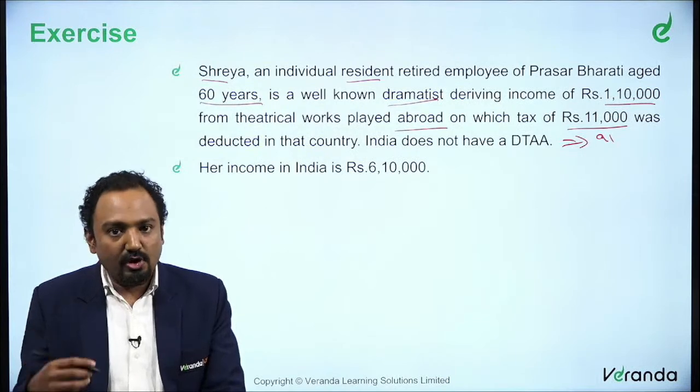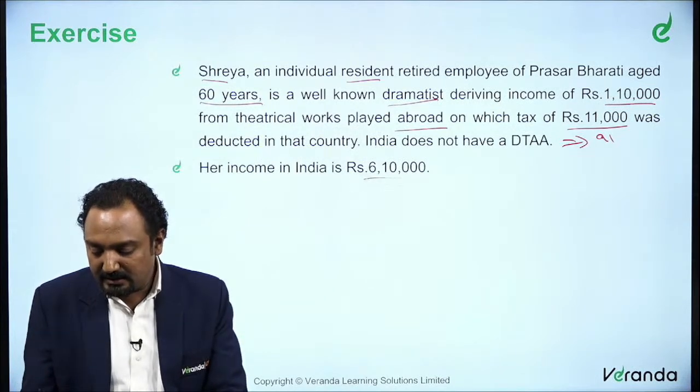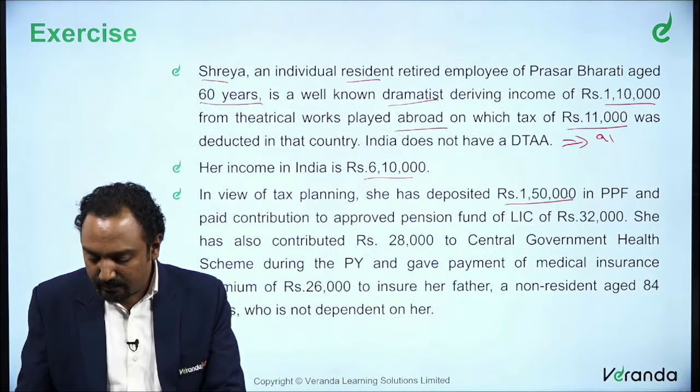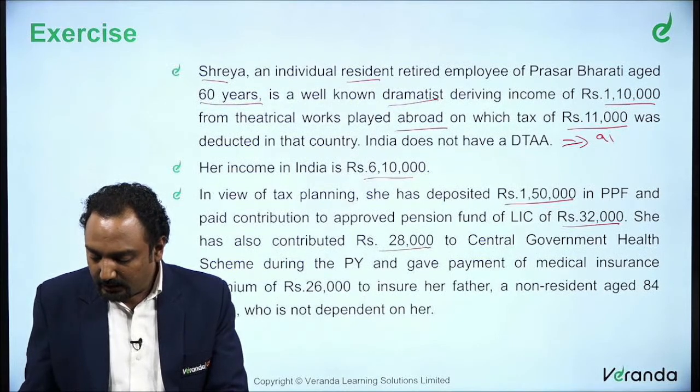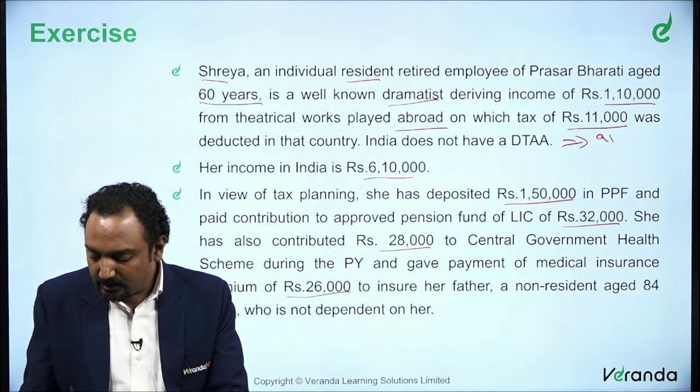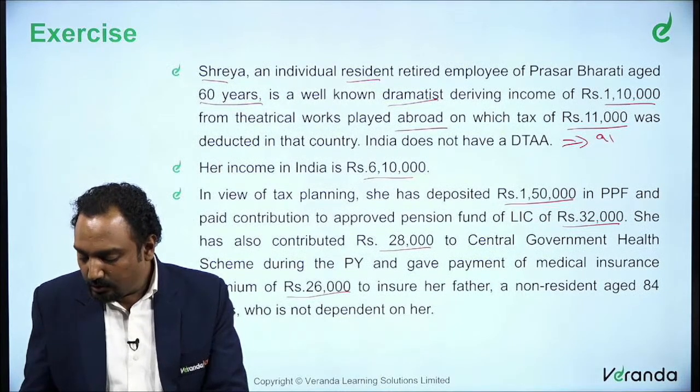So basically we need to know other information. Her income in India is 6,10,000 and she has deposited 1,50,000 in PPF, 30,000 in an approved LIC, 28,000 to a health scheme, that is your 80D, medical insurance, and 20,000 to insure her father who is a non-resident, also aged 84, and who is not dependent on her.